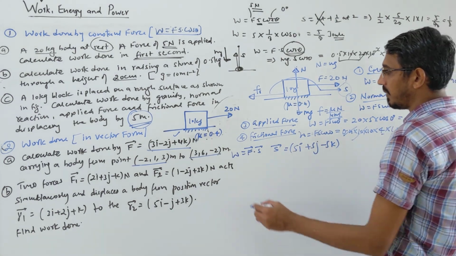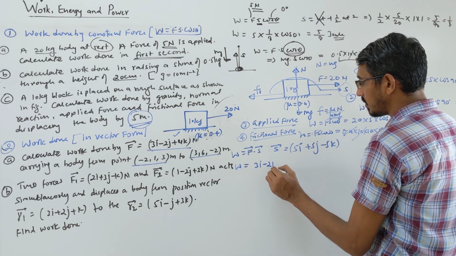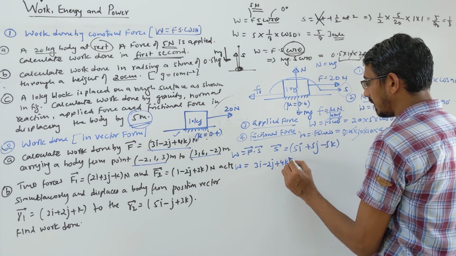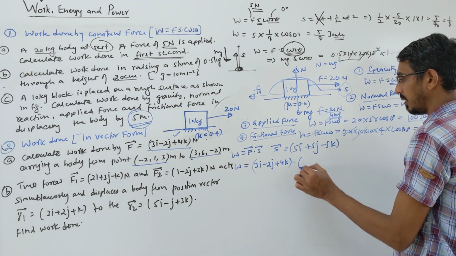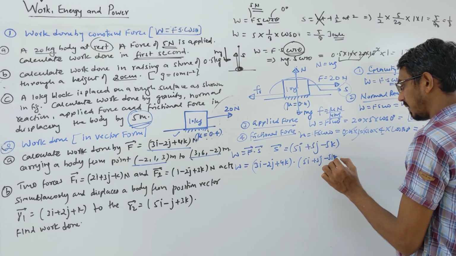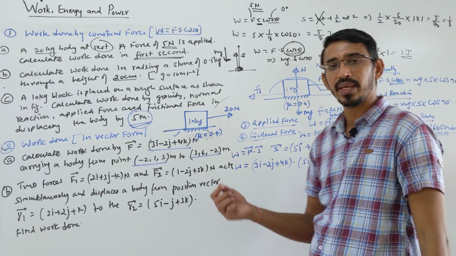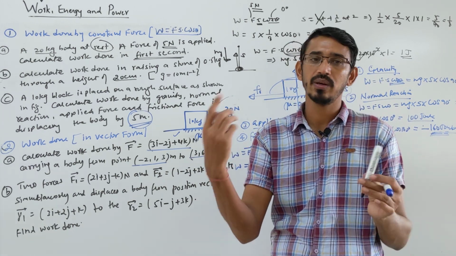Okay, now you have to multiply what? Work done is what? F dot S. Force is given 3i minus 2j plus 4k. This is your force multiplied with 5i plus 5j minus 5k. Right? So in dot product it is very simple, only the same thing becomes 1, like i dot i is what? 1, remaining all are 0.